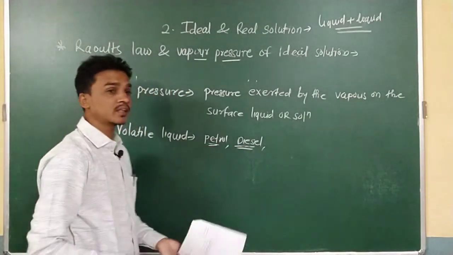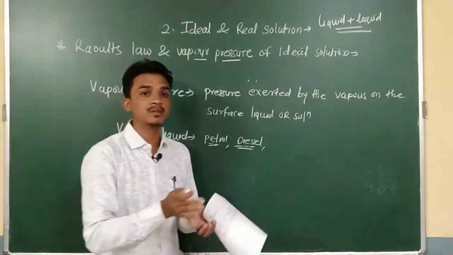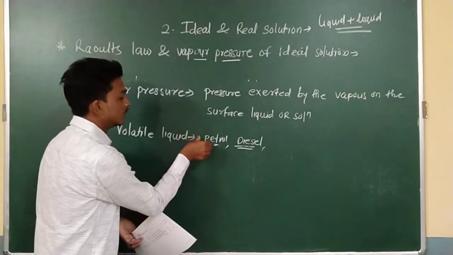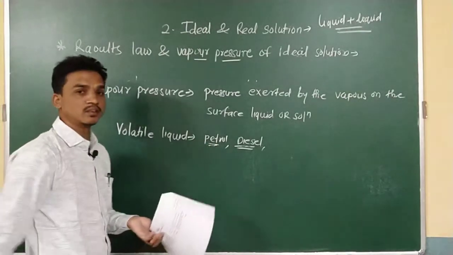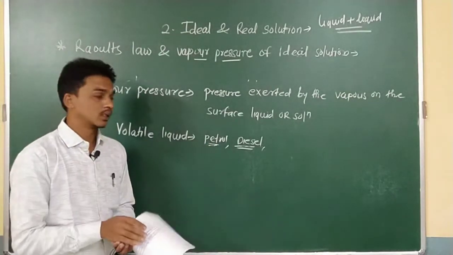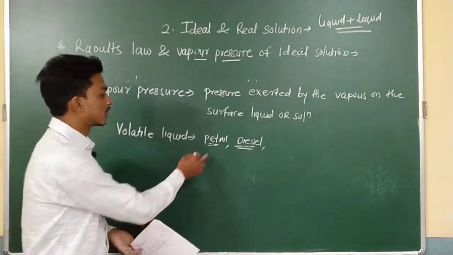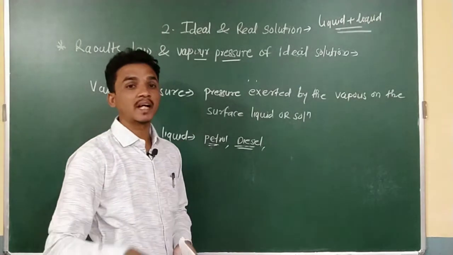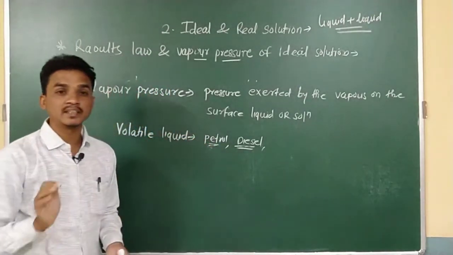Volatile liquids means, at room temperature, when I open the lid of the bottle or any container, what will happen? The liquid slowly gets converted into vapor state. And if I keep this petrol in a beaker for a long time, this petrol gets converted completely into vapor state, and I will not get it in the liquid state.